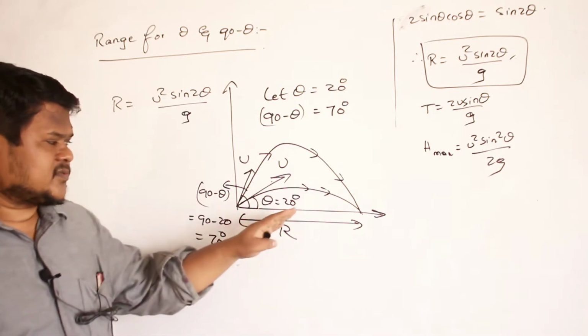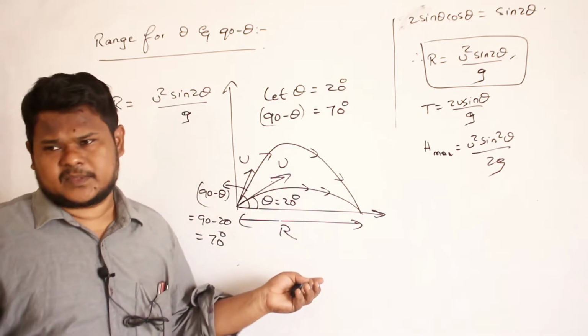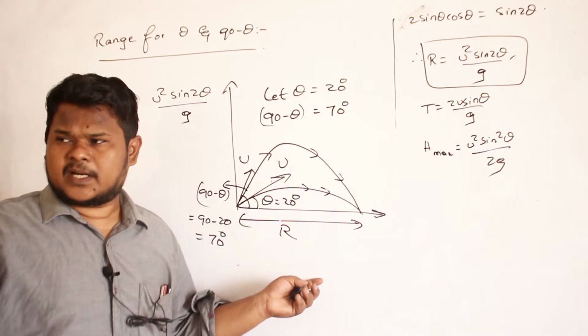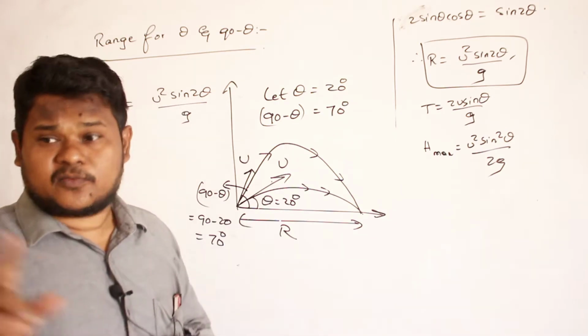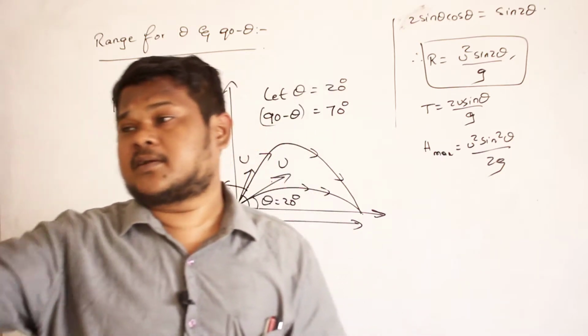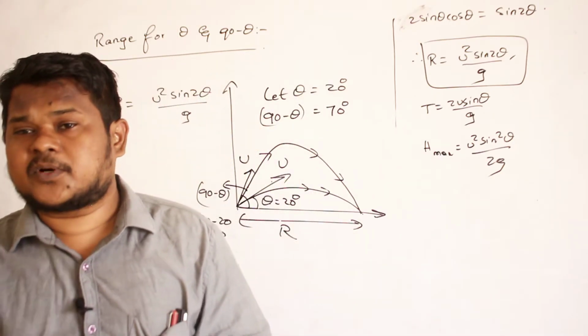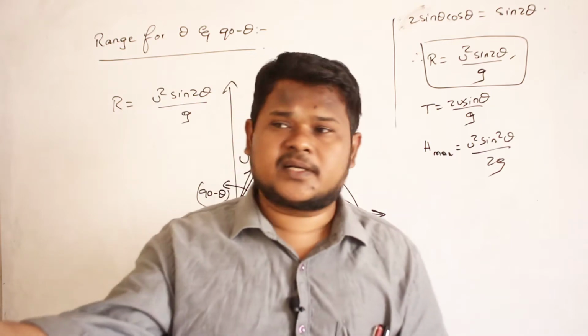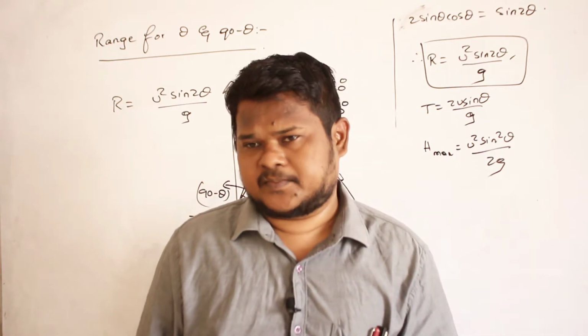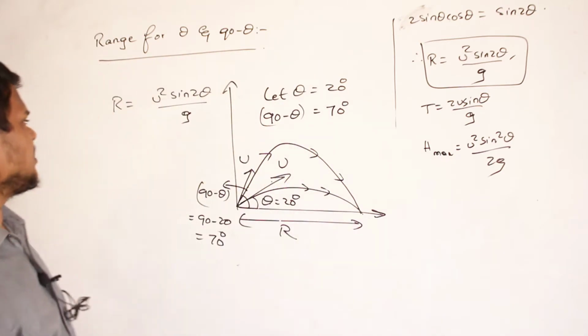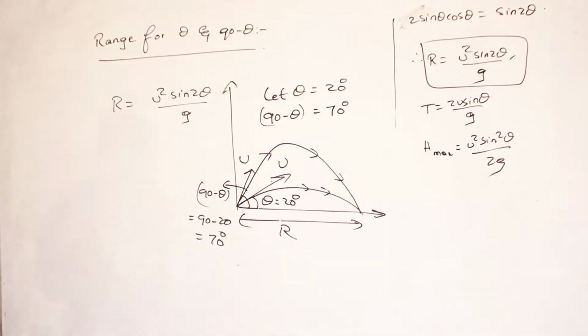This is not only satisfied for 20 and 70, but for any angle. For example, take 90 minus 1, 89. If you throw the body at an angle of 1 degree or 89 degrees, the range remains the same. If you throw the body at 30 degrees, 90 minus 30 is 60. So at 30 or 60, the range remains the same. Are you able to understand? So we will prove that mathematically. How can I prove this mathematically?